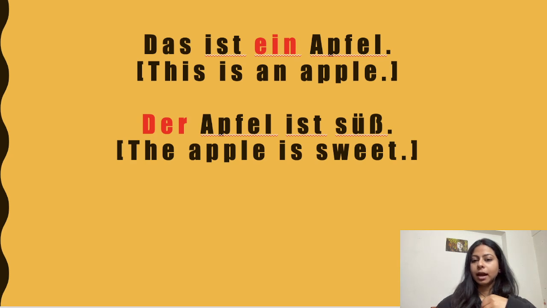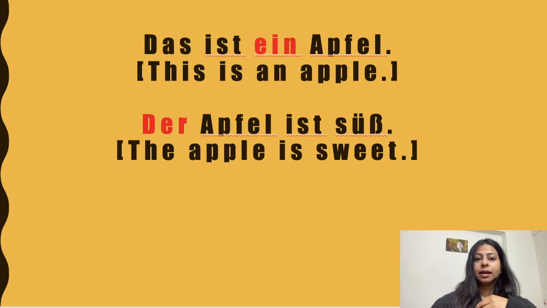Das ist ein Apfel. This is an apple. Der Apfel ist süß. The apple is sweet. Now here are two articles, der and ein.